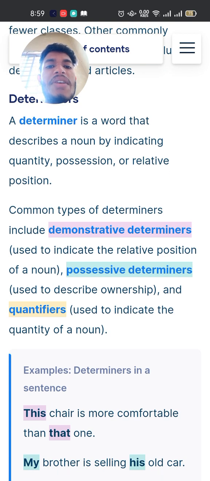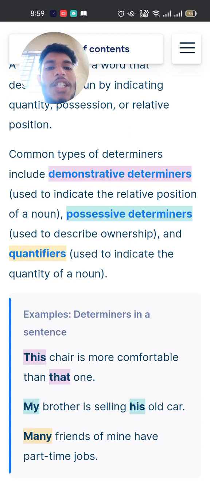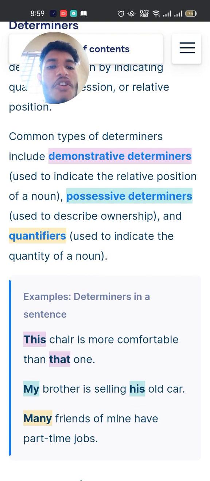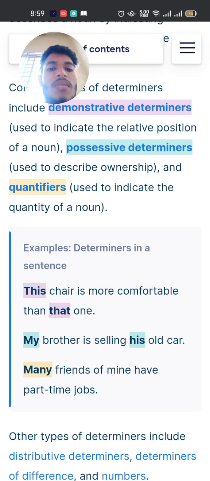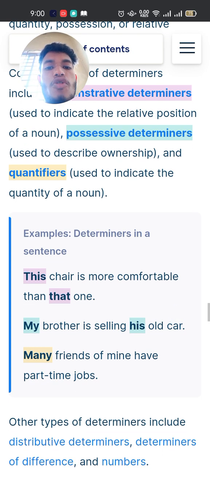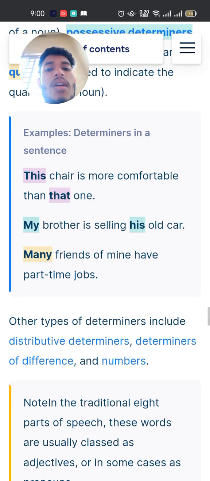A determiner is a word that describes a noun by indicating quantity, possession, position, or relative position. Common types of determiners include demonstrative determiners, used to indicate the relative position of a noun, possessive determiners, used to describe ownership, and quantifiers, used to indicate the quantity of a noun.